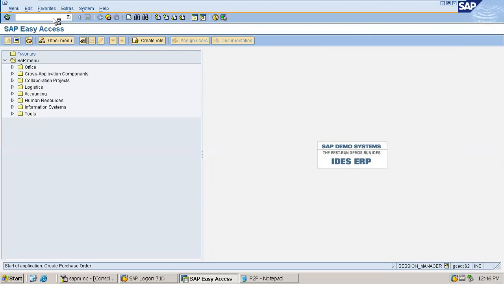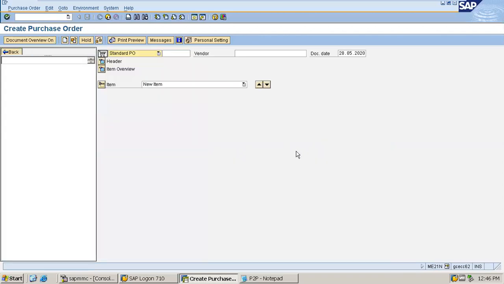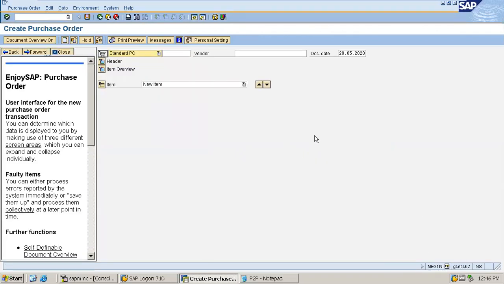Now you all know why we place a purchase order. Say we are planning to buy something, we are planning to purchase something, then we will be raising a purchase order, and against the same, one product will be purchased. This is how the cycle is. So first of all, we need to create a purchase order. Now I am in ME21N. Here I'll be creating a purchase order.